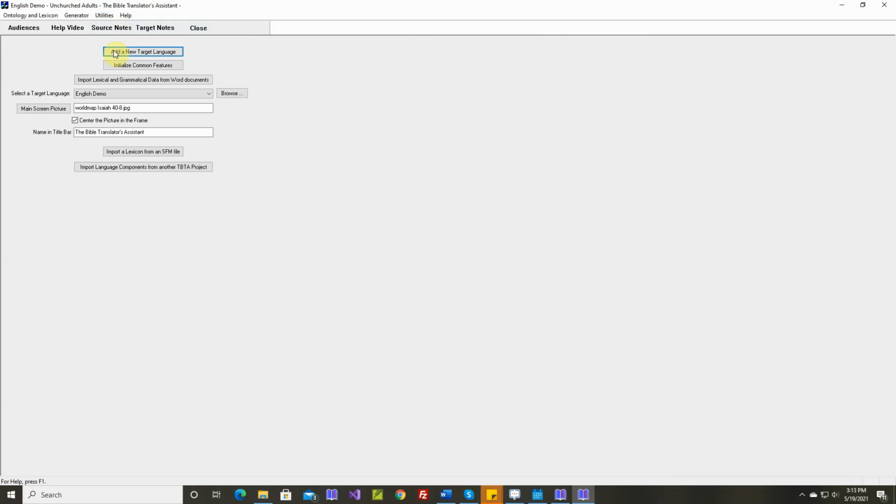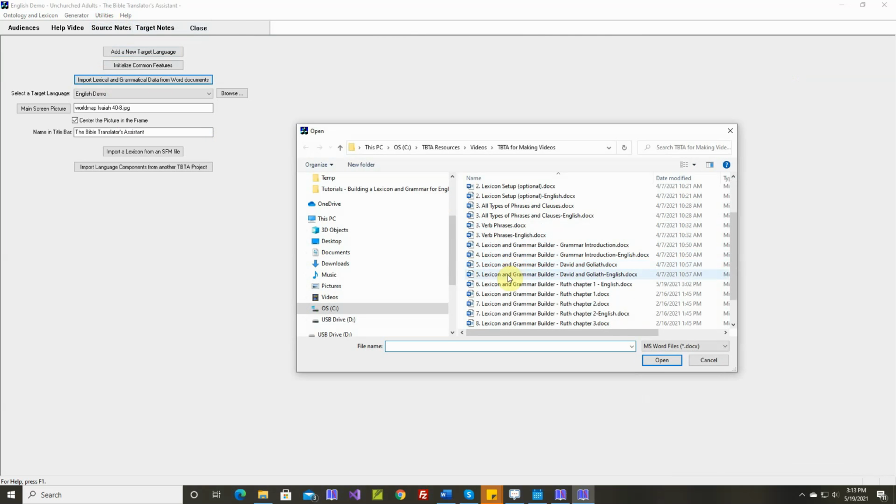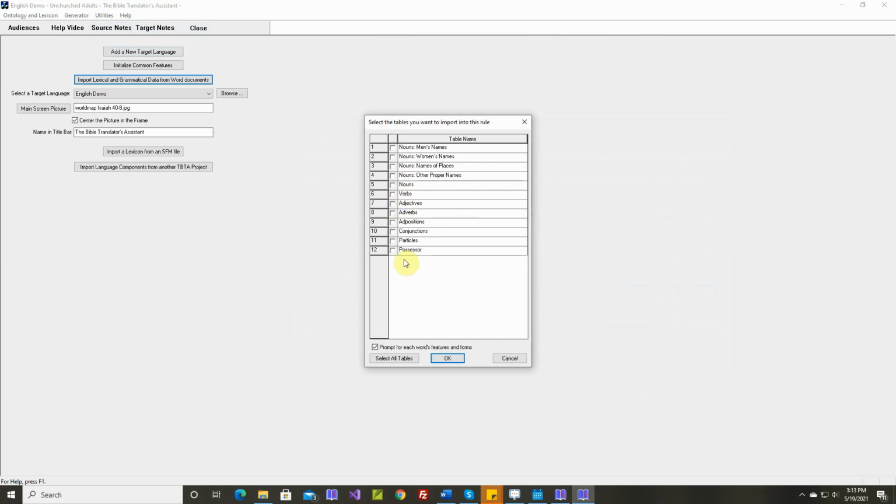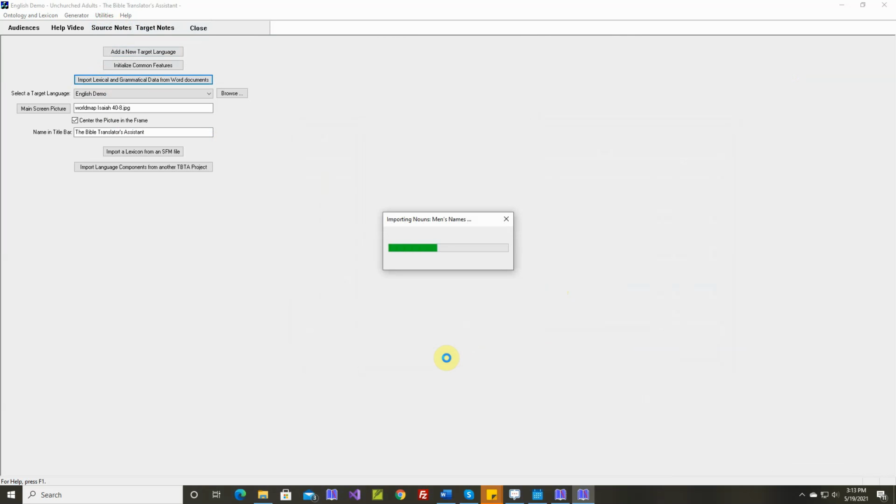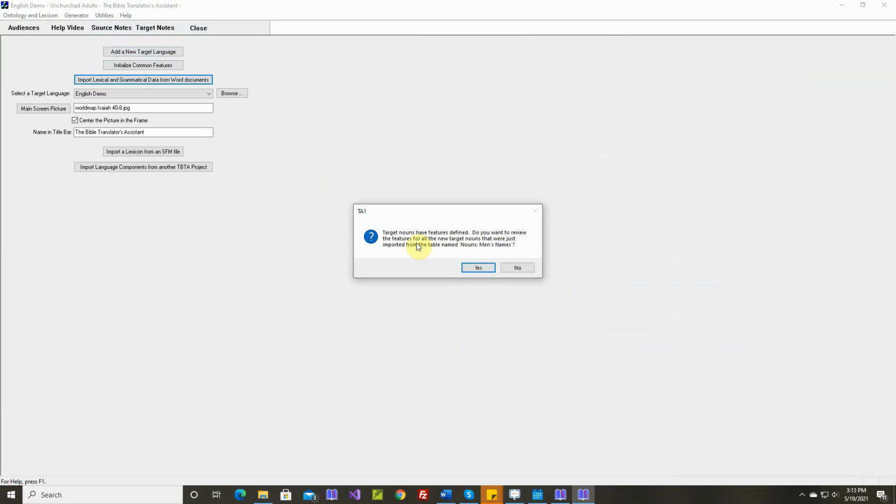Okay? So let's go ahead and import this data. We go over here, import lexical and grammatical data. It's document number 6. We want the one for English. And we'll import all of these tables. Okay, target nouns have features defined. You want to review the features for all the new target nouns that were just imported. We'll say yes.